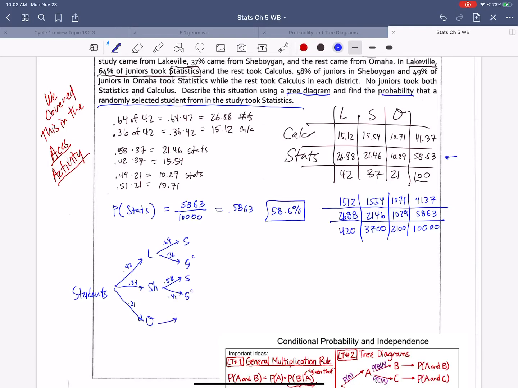People from Omaha, 0.49 went to stats and 0.51 was not stats. My tree diagram helps me see that I needed to multiply those. I also showed you why, using logic, you would need to multiply those.